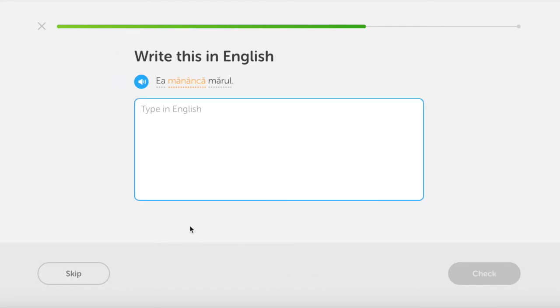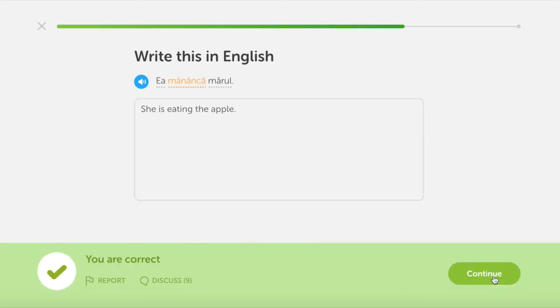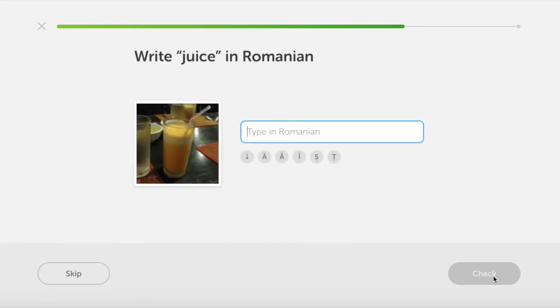Ea mănâncă mărul. She is eating the apple. Ea mănâncă mărul. Let's check. Correct. Let's continue. Write juice in Romanian. Suc.